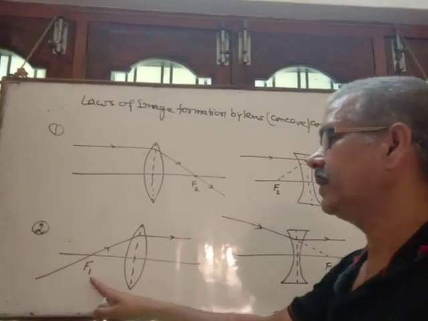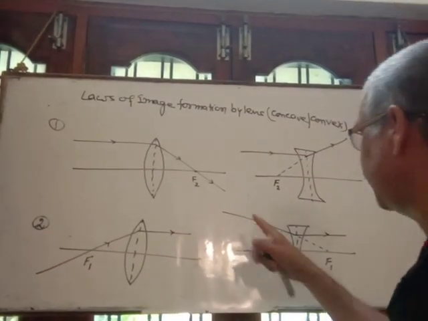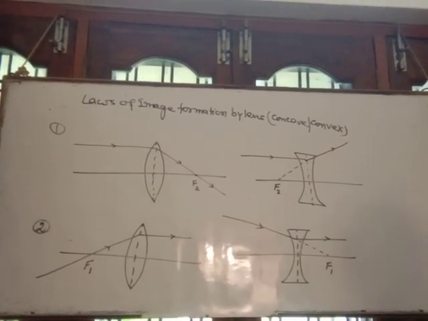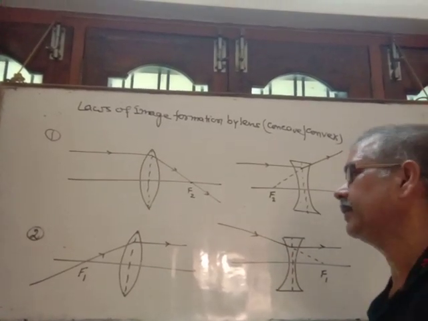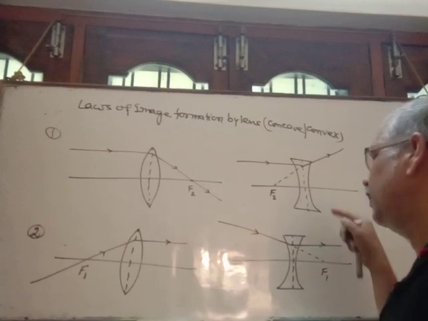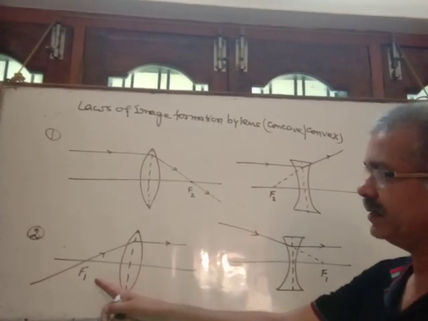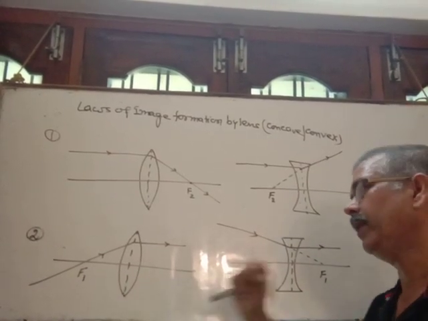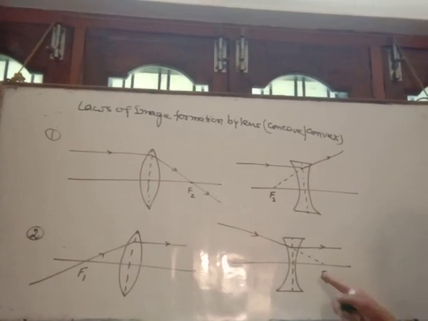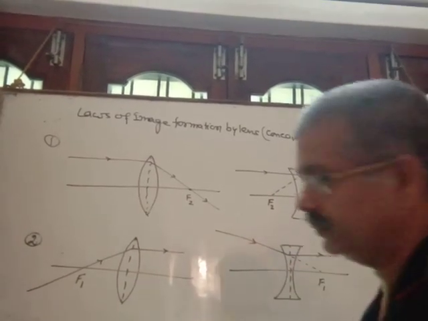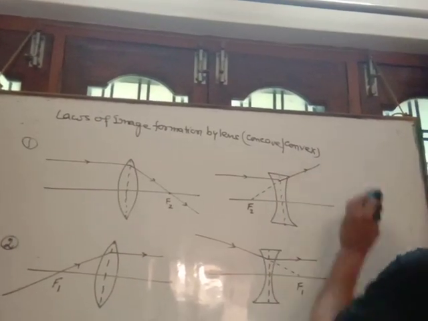When light passes through the first focus, or appears to pass through the first focus, then after refraction it becomes parallel to the principal axis. It passes through the first focus for convex and appears to pass through the first focus for concave. And the third law.